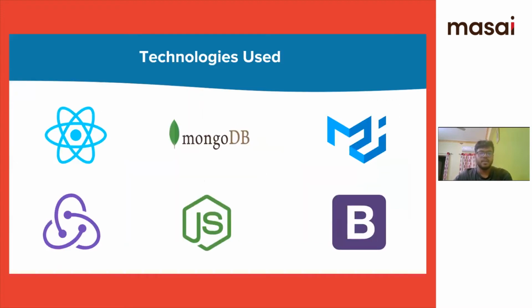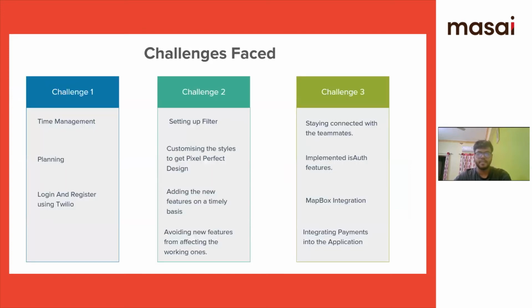Next, these are the technologies that we have used in our project. React and Redux are for the front end, MongoDB and Node.js are for the back end, and Material UI and Bootstrap are for designing the website.